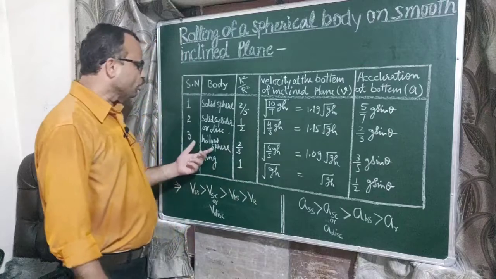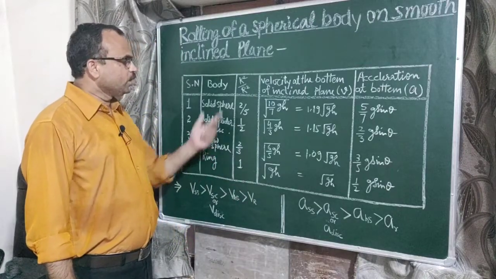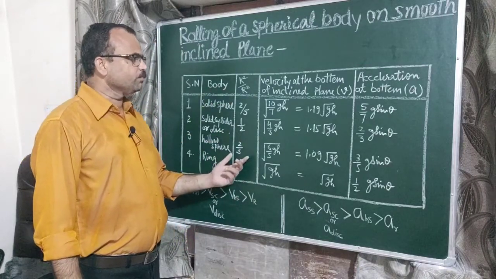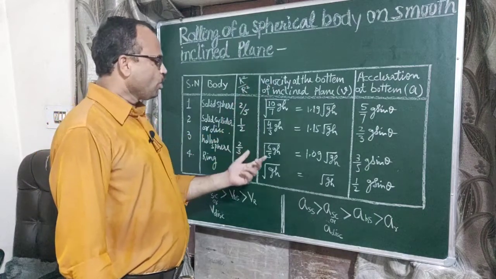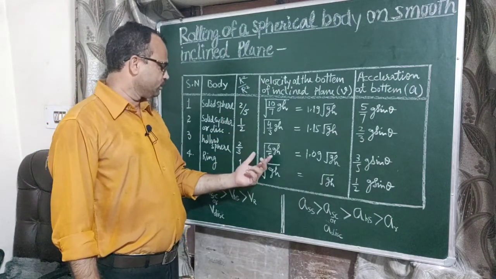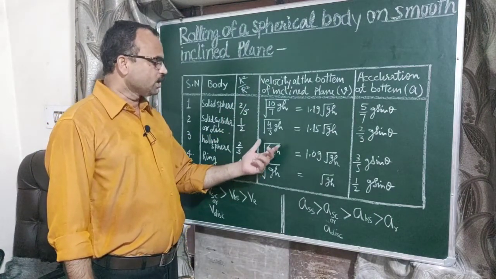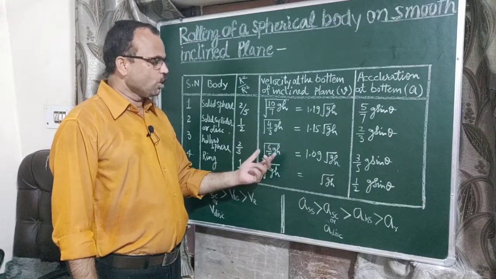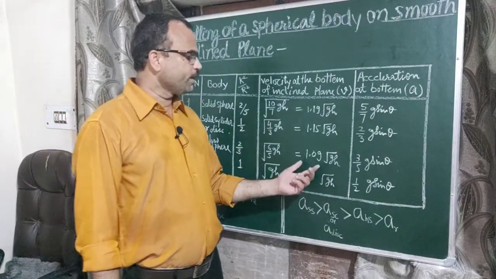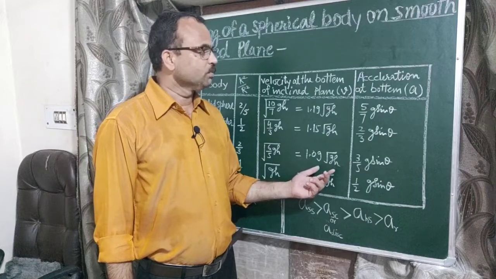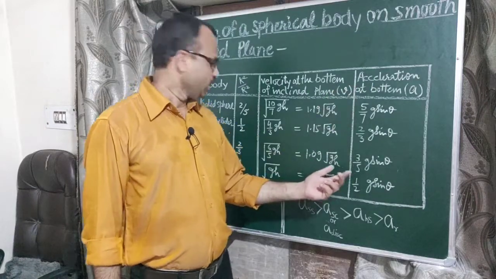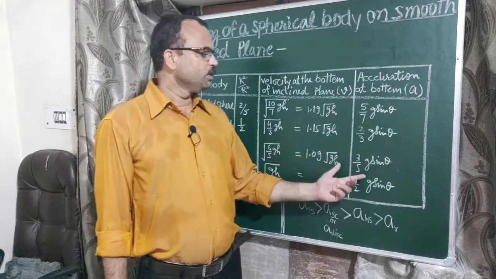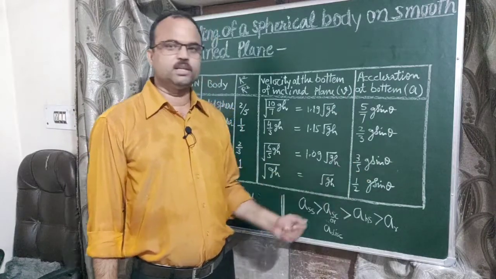Now in case of hollow sphere, the value of k square upon r square is 2 by 3 and the velocity on reaching the bottom of the inclined plane will be under root 6 upon 5 gh. On solving this, we get 1.09 under root gh, and acceleration in case of hollow sphere will be 3 upon 5 g sin theta.